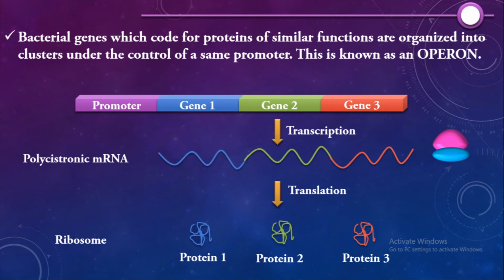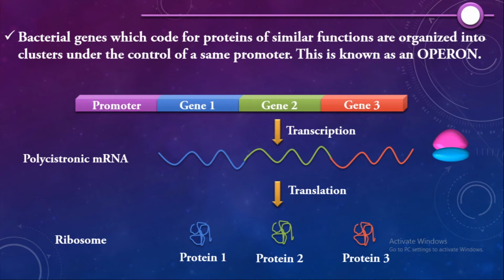One thing I need you to understand here is that operons are only found in prokaryotes. So why does the bacteria have this operon? Because of this operon, it can perform transcription and translation and you get 3 protein products of these 3 genes together at the same time.